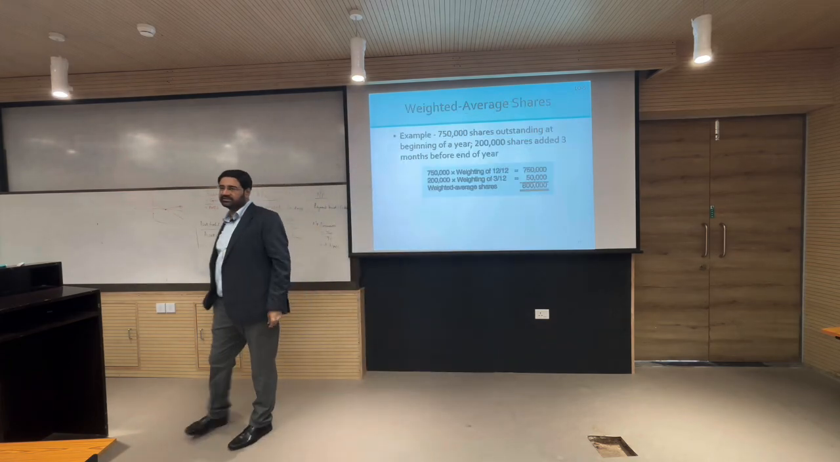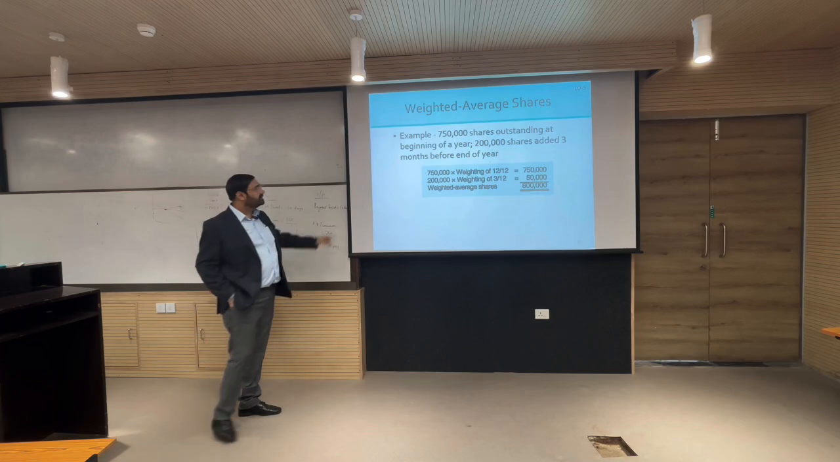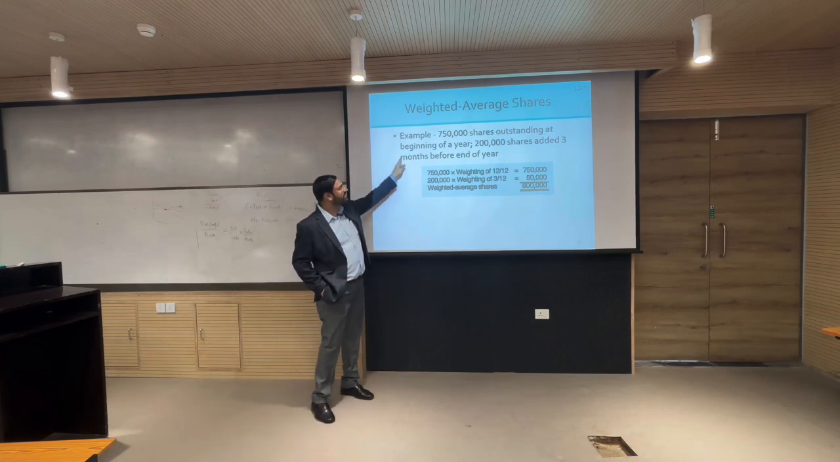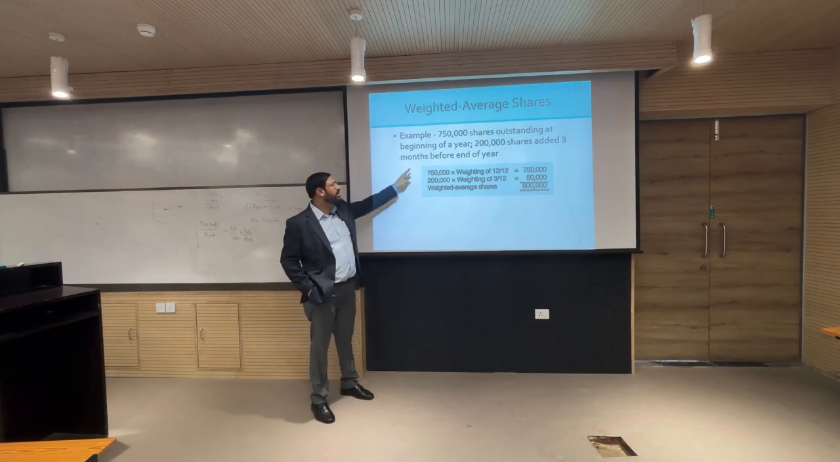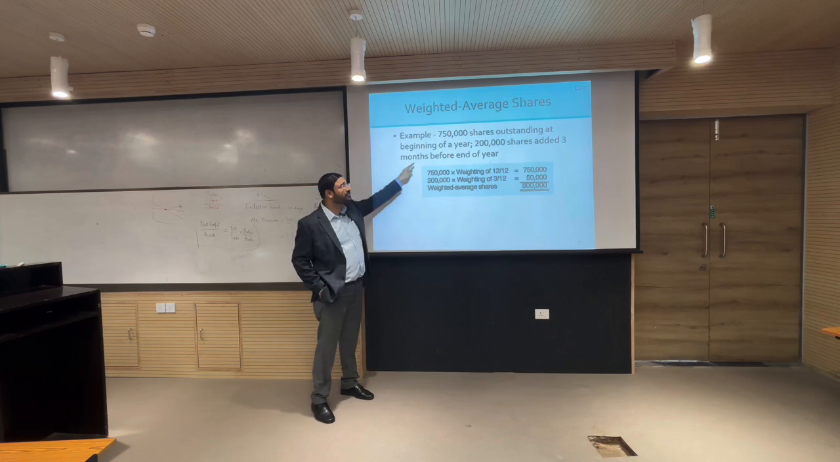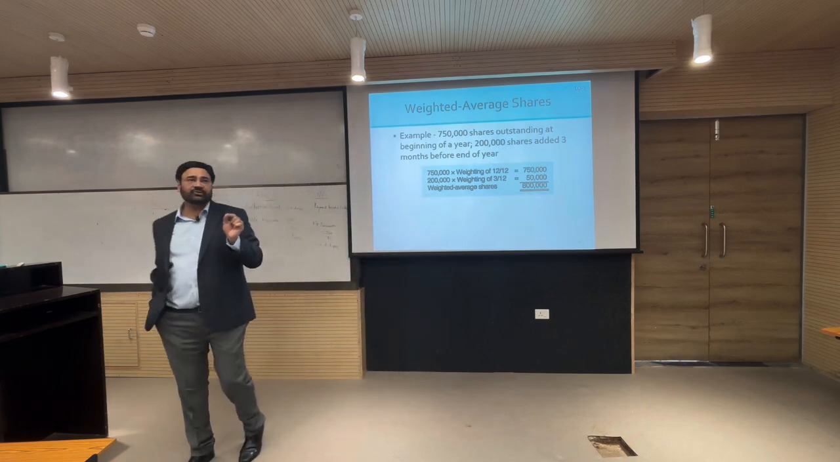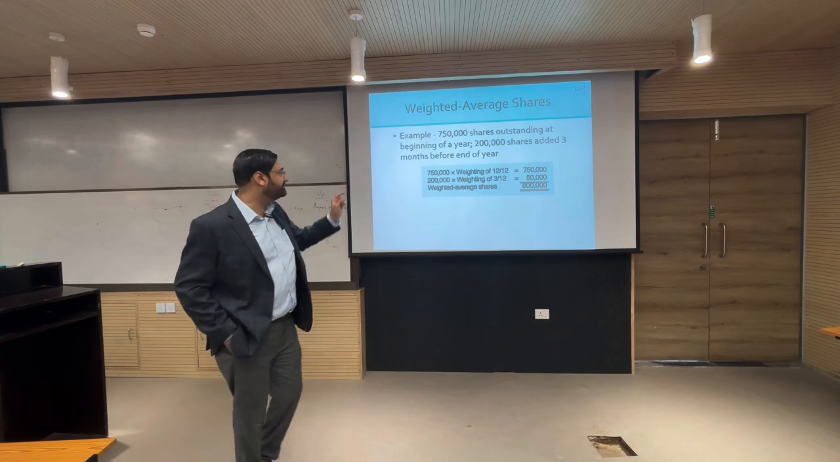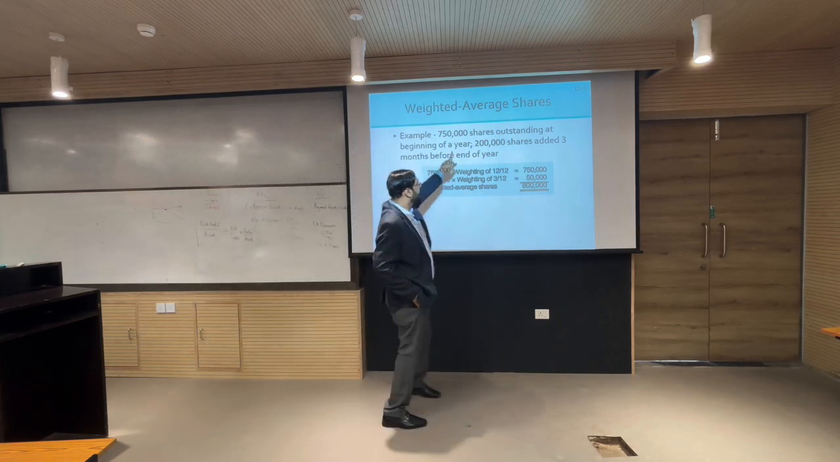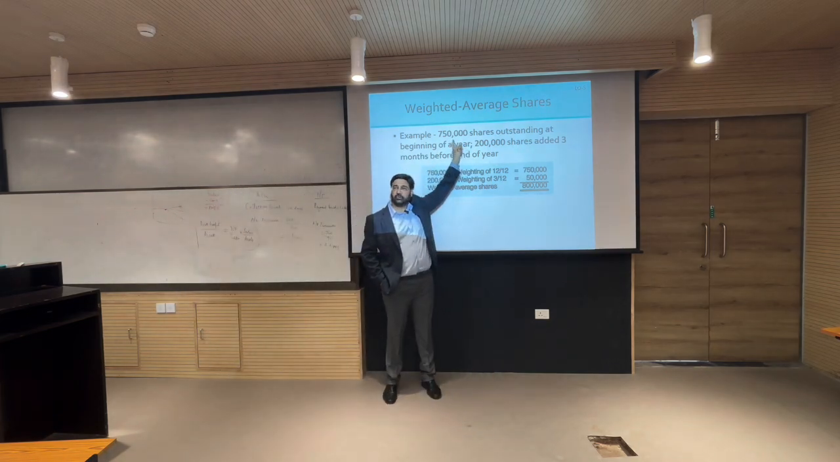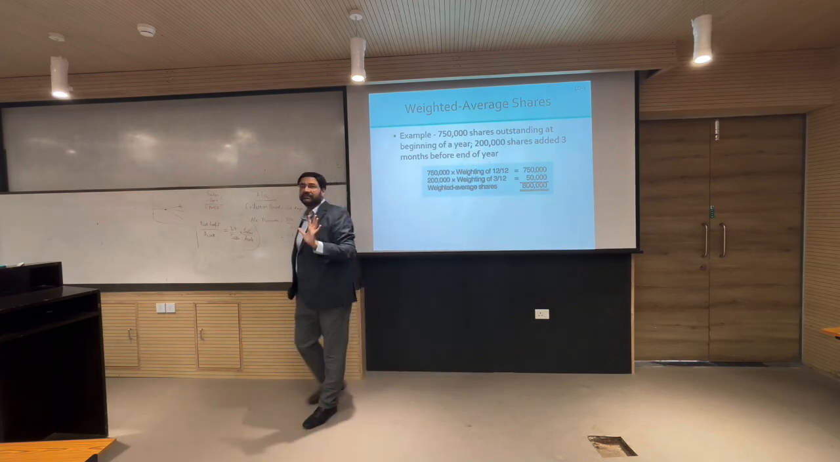What is weighted average? 7,50,000 shares outstanding at the beginning of a year, 2 lakh shares added 3 months before the end of the year. So, here if we take opening plus closing divided by 2, it will give us a figure of 8,50,000. Are you seeing that? 750 at opening, 950 at end, opening plus closing divided by 2 will give us 8,50,000.